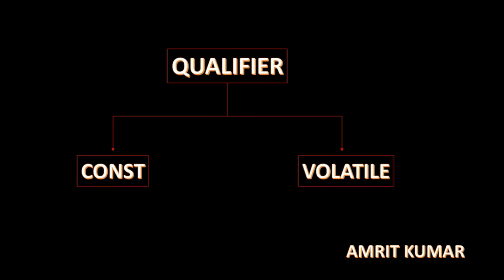We can say that qualifiers are classified into two types, that is const, the constant, and volatile. In this video we will learn about constant and volatile. You need to specify your word like this, const and volatile. What is the meaning of const in C language? What is the meaning of volatile in C language? How are we going to use them? We will learn about these things in this lecture of C language. So let's move on.